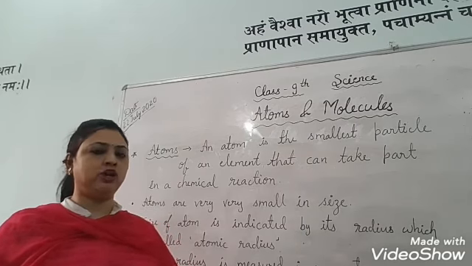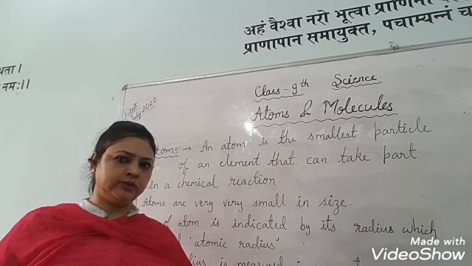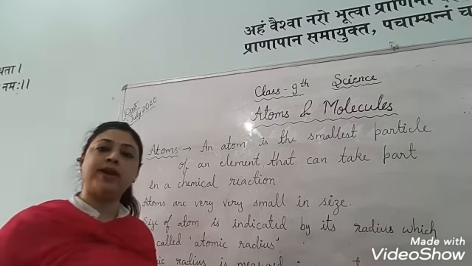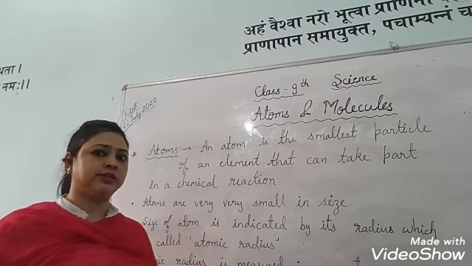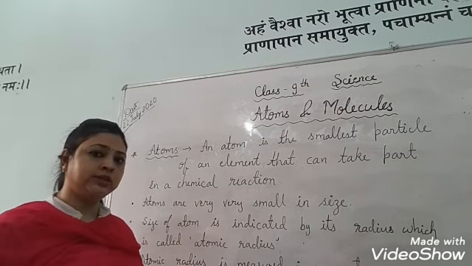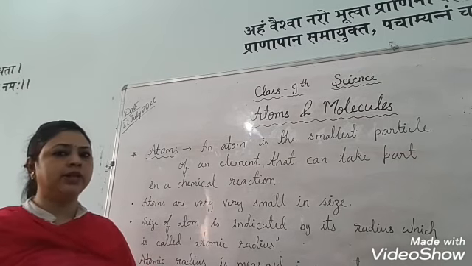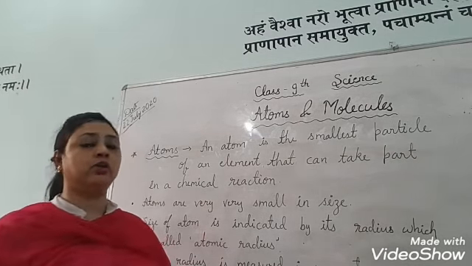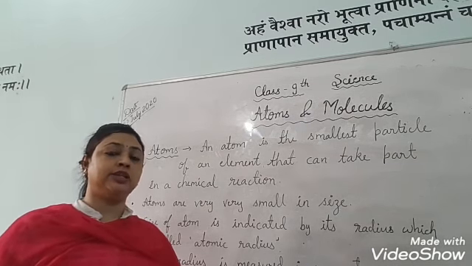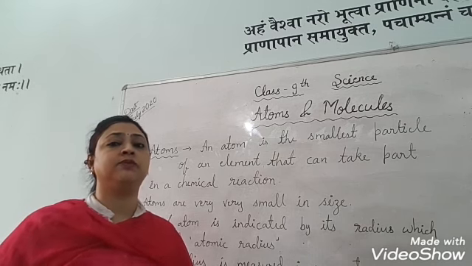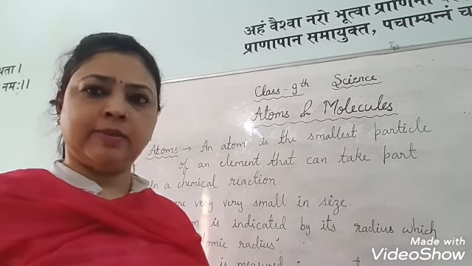जो यूनिट होती है एटॉमिक रेडियस की दैट इज नैनोमीटर. Do you know what is the meaning of nanometer? 1 nanometer is equal to 10 to the power minus 9 meter. So see how much small it is. 1 nanometer value is 10 to the power minus 9 meter. And the smallest atom is hydrogen atom. सबसे छोटा जो एटम है वो हाइड्रोजन का है जिसकी वैल्यू है 0.05 nanometer. Okay? Now let's see about the atoms.